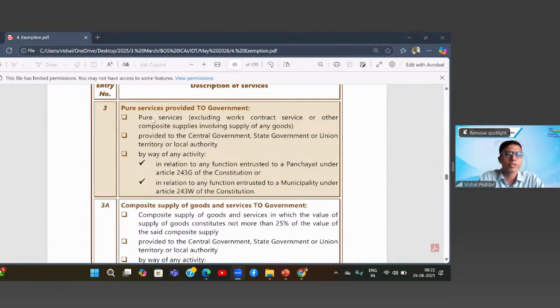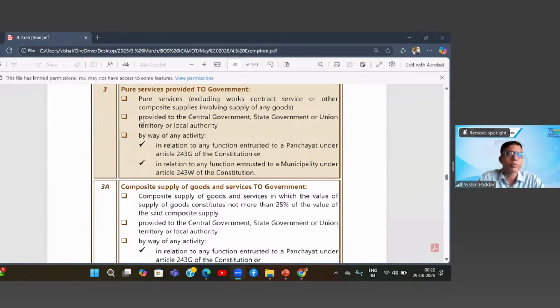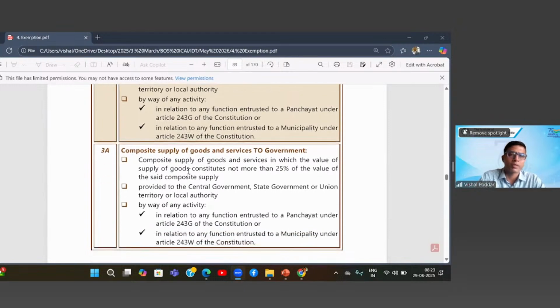Here, what is the service which is exempt? Pure service, which does not cover works contract, which is provided by some outside business agency to the government. And what is this service? The service relating to any activity which is covered in this. And sewerage collection or garbage collection is one of the activities covered here.